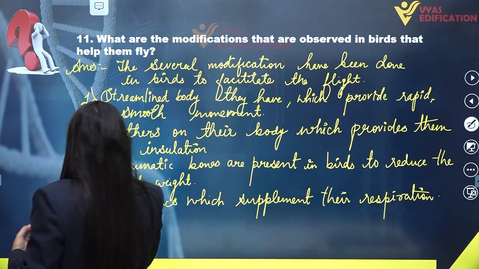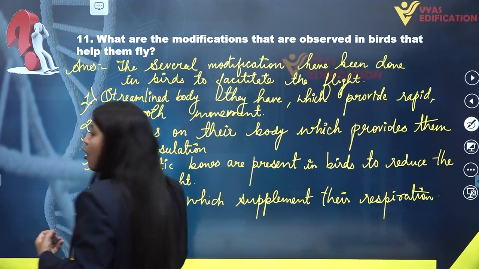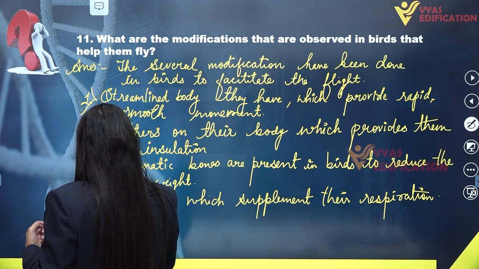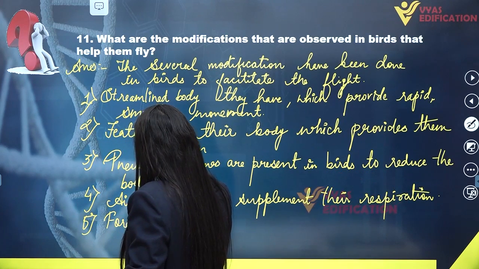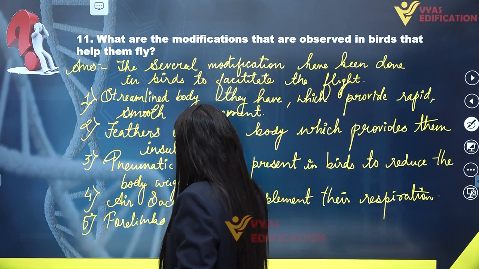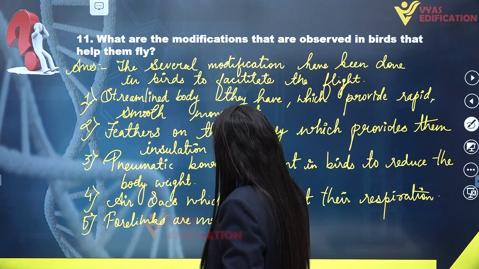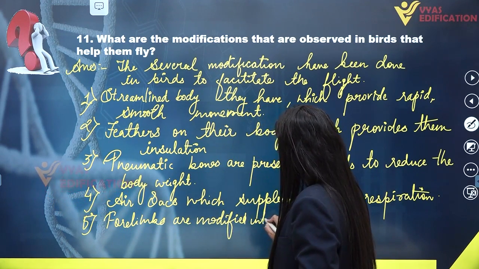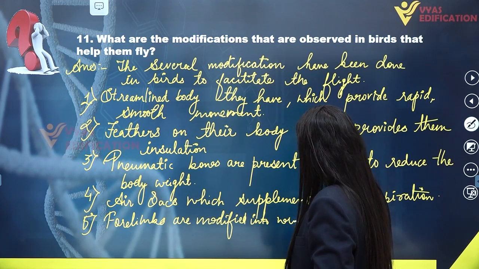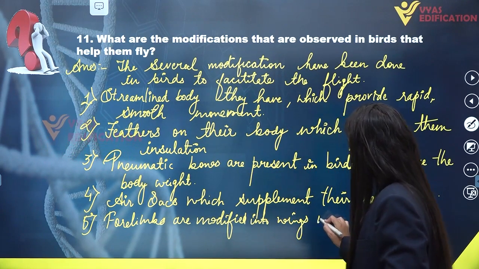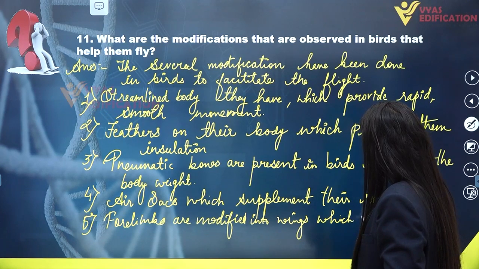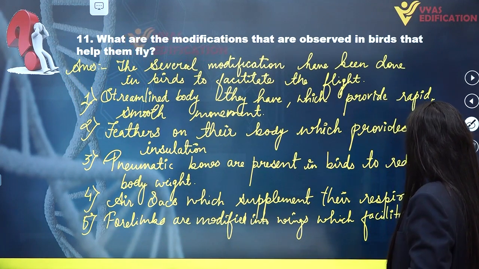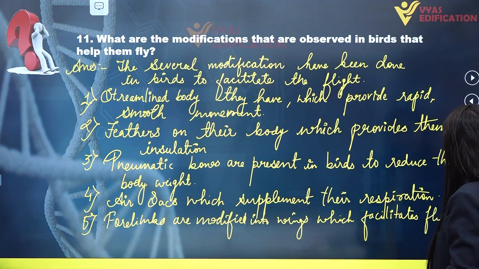And the last but not least, they have forelimbs modified into wings, which facilitates flying in them.